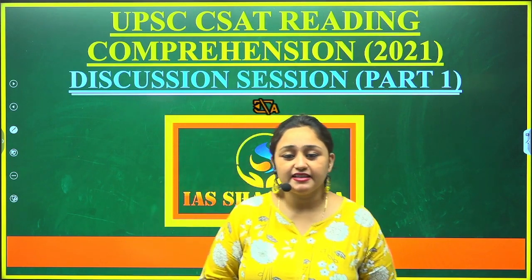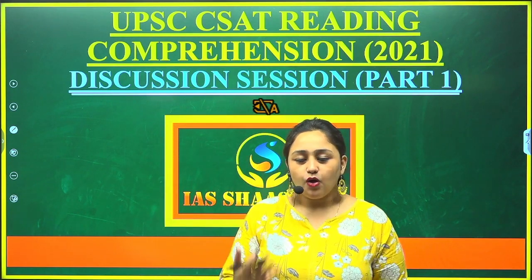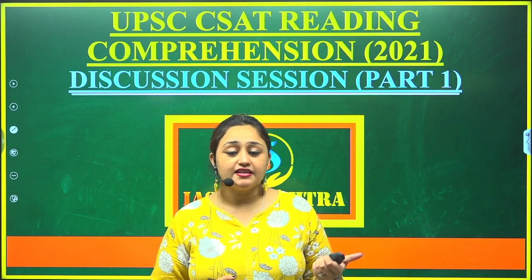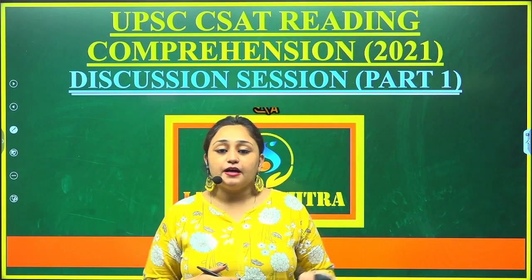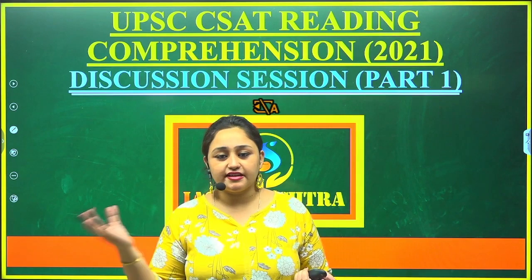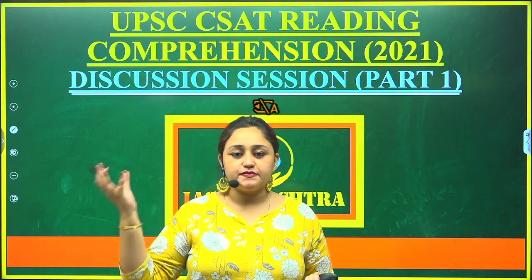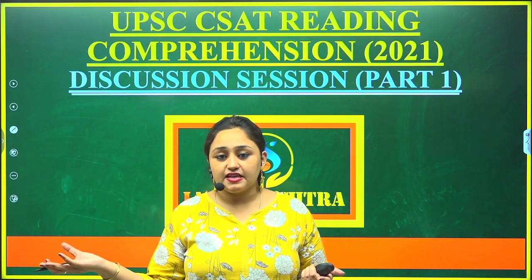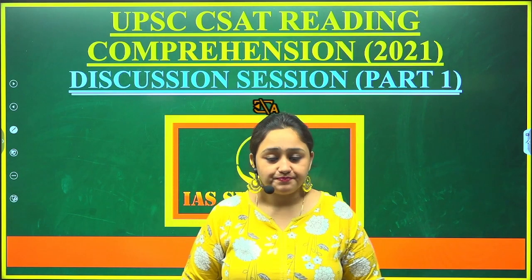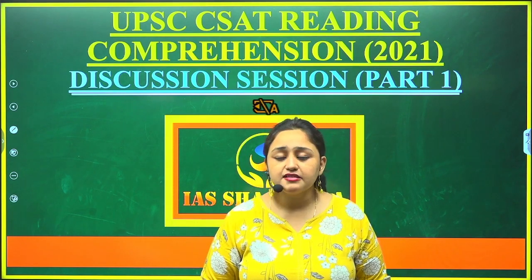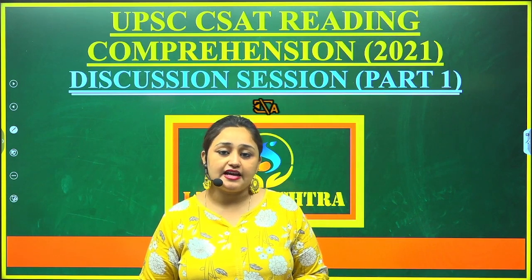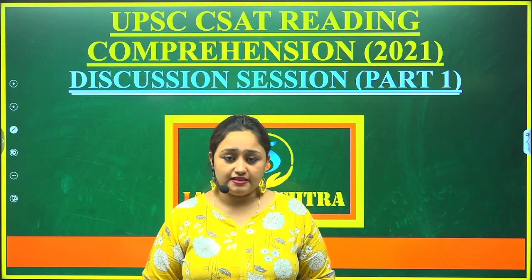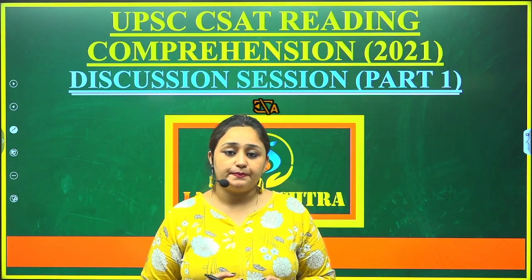But before starting, let's just revise the rules once again orally. In brief, the rules that we require to solve a CSAT paper: number 1, we should not use our previous knowledge. Number 2, we should not go against the opinions that are given of the author. If the author is mentioning something in the passage, we should choose an option that goes with the author's opinion that is given in the passage. Thirdly, we should not choose points having examples. Fourthly, we should not choose any point that has an extreme word in it. If we use these rules for solving the CSAT paper, we will be solving the paper with ease and